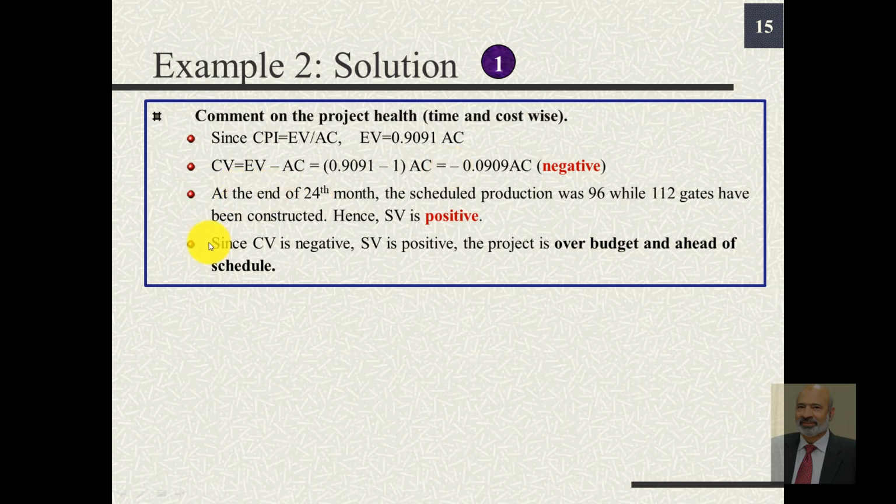And CV being negative means that we are over budget. We also observe that by the end of 24th month, the scheduled production was 96 because we had scheduled to construct 4 gates per month. 4 multiplied with 24 is 96. But we have actually completed constructing 112 gates. So the actual number of gates completed is more than the planned value, which is 96, or SV is positive, schedule variance is positive. Since the cost variance is negative while the schedule variance is positive, the project is over budget but ahead of schedule.